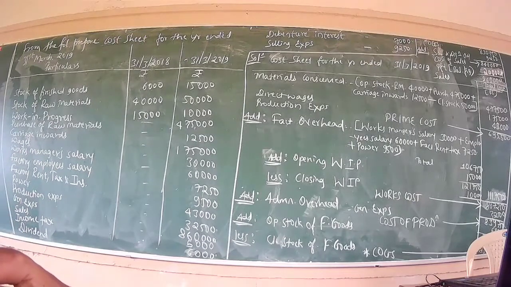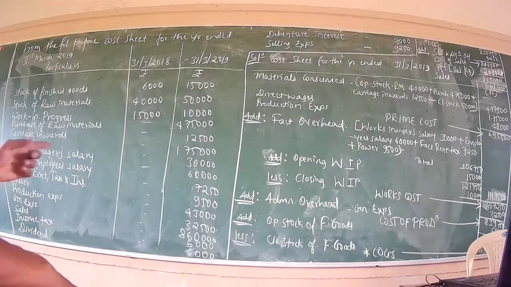I do admit power will also be incurred in the office, but looking at the magnitude of the amount, it is common knowledge that power is mostly used in the factory, and there is every justification to categorize it under factory overhead.